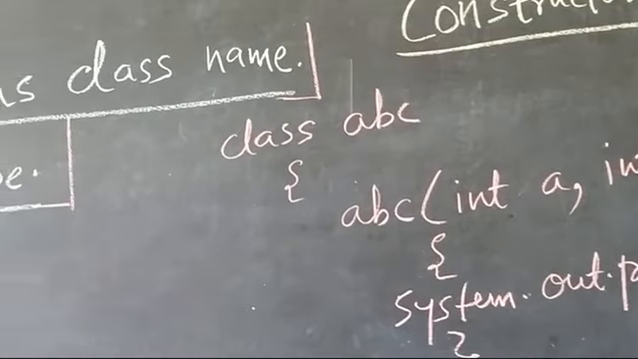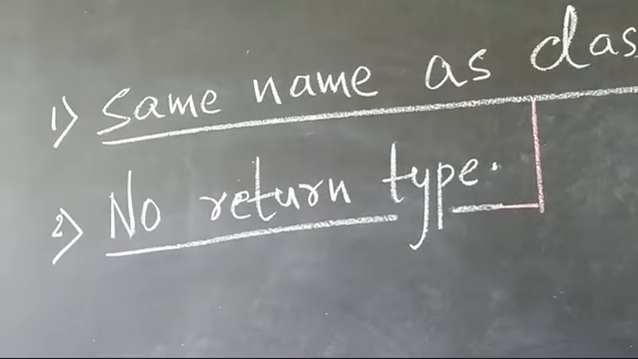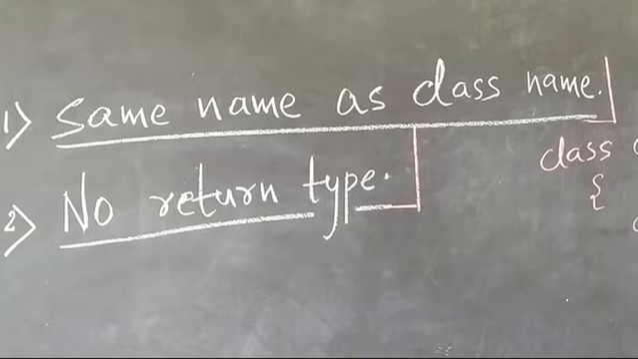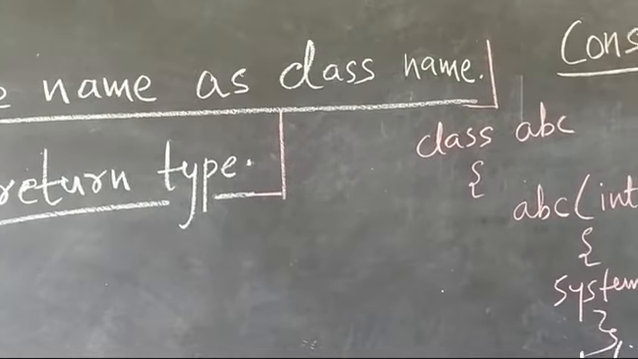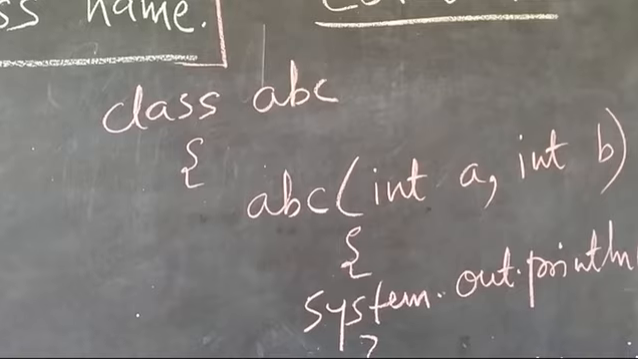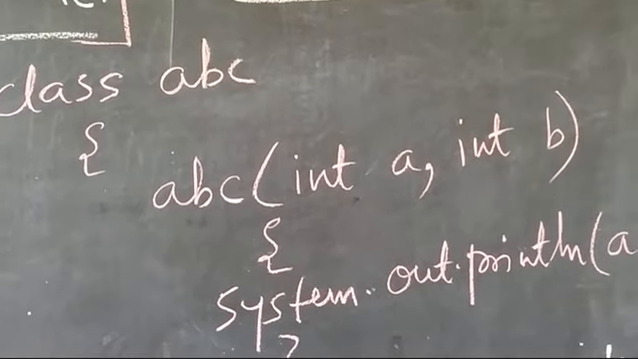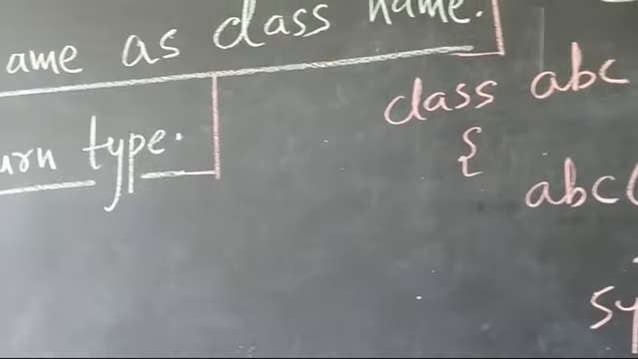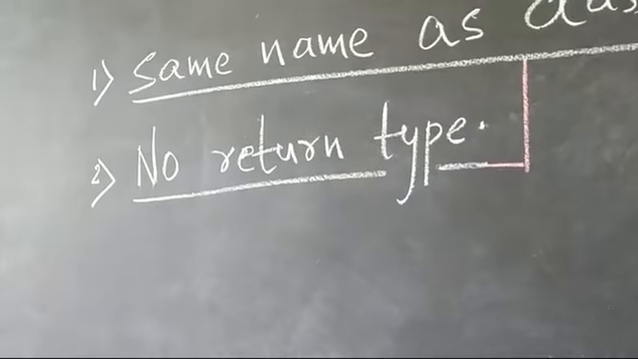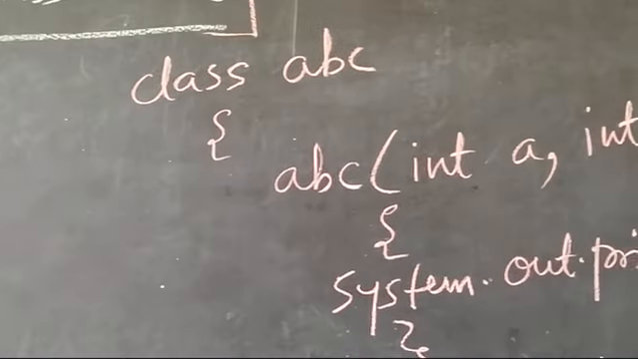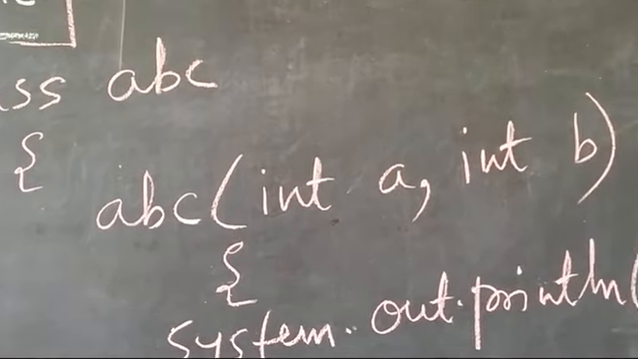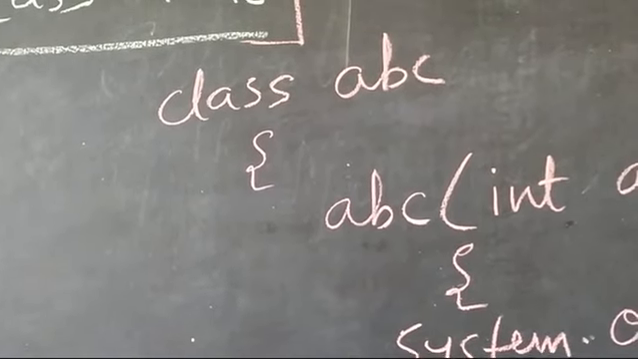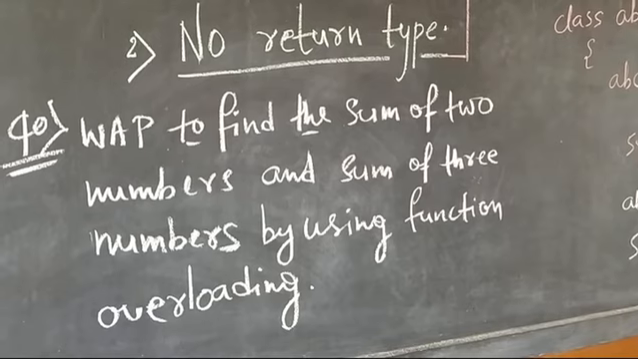So there are 2 points that make a constructor different from a function. First, the same name as the class name: the class name is ABC, the function name is also ABC, so the function ABC is called a constructor. And the second point is no return type. You can see that the ABC function, the constructor, does not have any return value. Further, we will move to the programming.